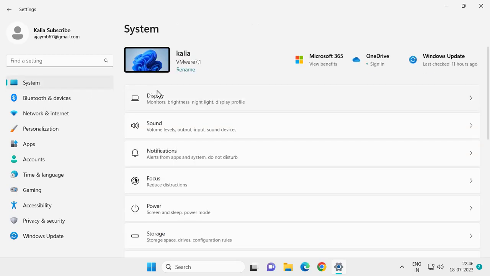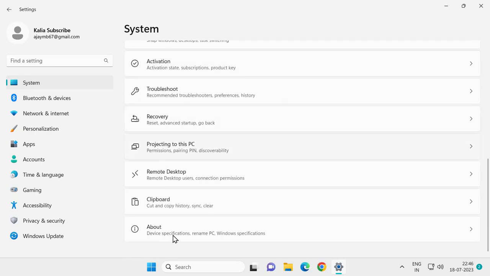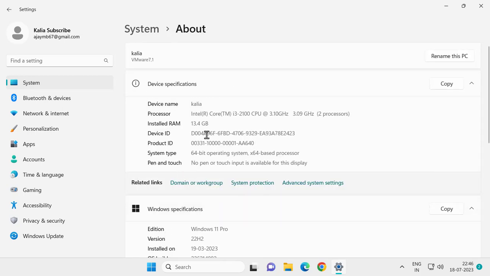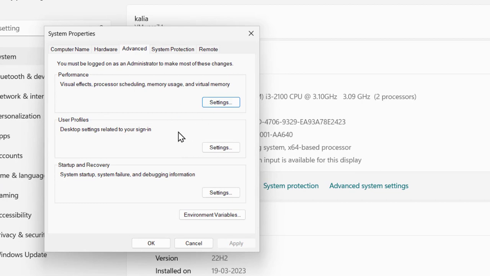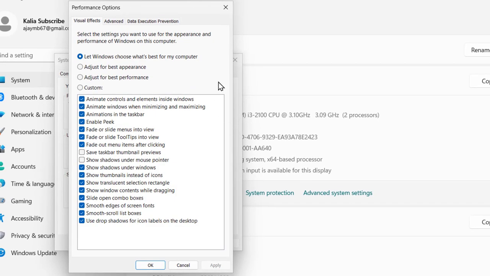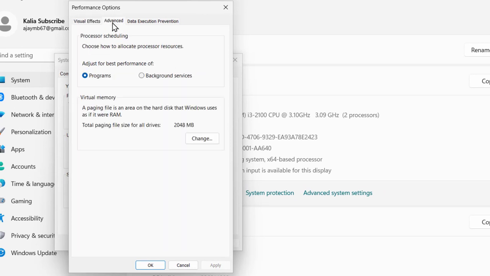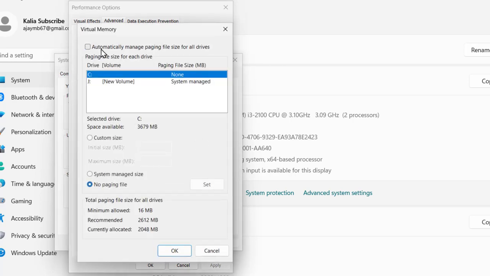On the right side, scroll down and select about. This is the fourth step of the video. Select advanced system settings. This is an important step, guys. Under performance, visual effects, click on settings. In here, select the advanced option, select virtual memory, click on change, and uncheck the box automatically manage paging file size for all drives.